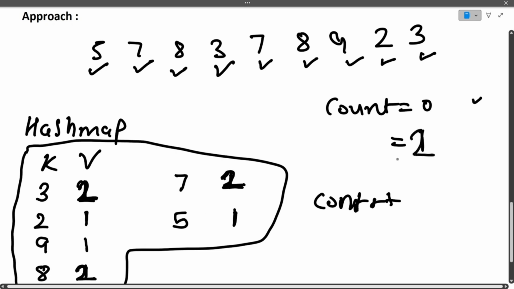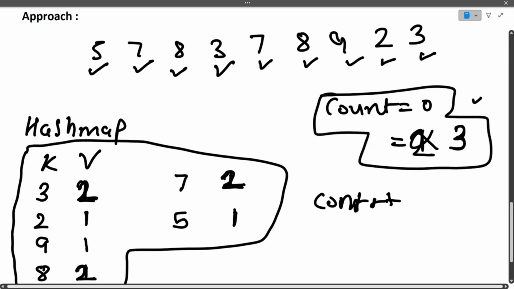Is the value of 7 greater than 1? Yes, it is greater than 1, so we will update it to 3. And is the value of 5 greater than 1? No, it is not, so we will keep it 3 only. So in the end, our count value will be the output answer, that is 3.